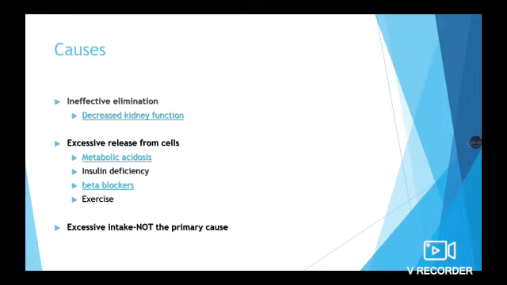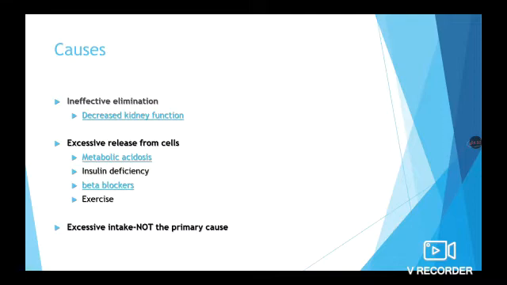The causes of hyperkalemia. The first and foremost cause is ineffective elimination, that is the decreased kidney function. Most of the electrolytes are lost through the kidney. When the function of the kidney is impaired, there is an imbalance between the production and the loss. So the amount of potassium starts accumulating in the body, resulting in hyperkalemia.